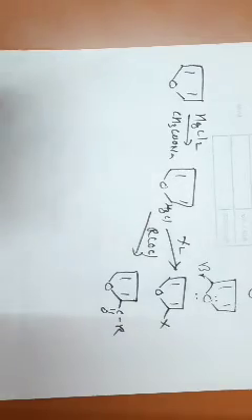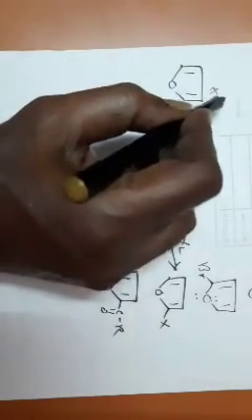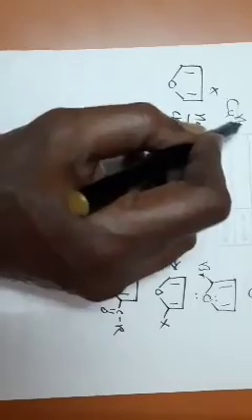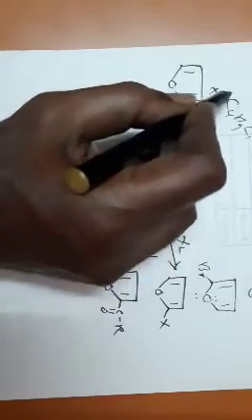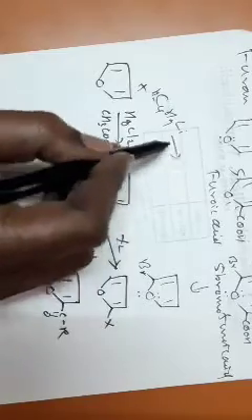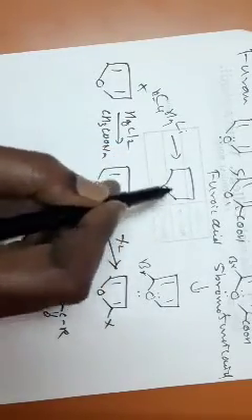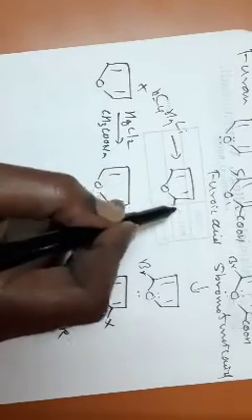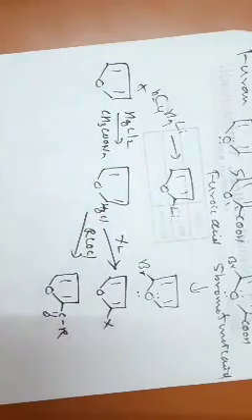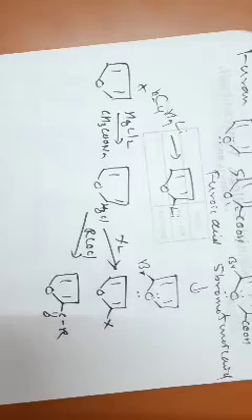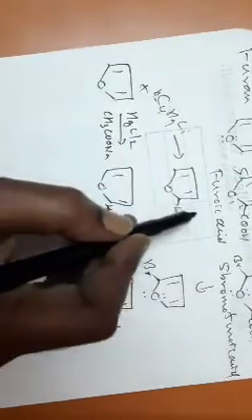The same furan, if it is treated with n-butyl lithium, an organolithium compound, you will get the lithio derivative, 2-lithiofuran. Suppose if you want to prepare furoic acid, simply if you treat it with carbon dioxide, you will get furoic acid.